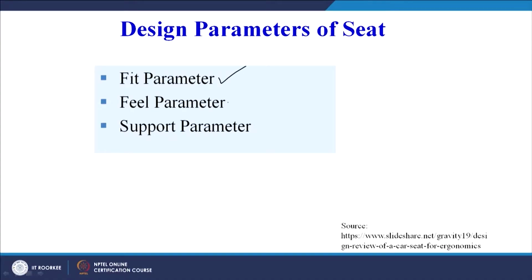So, therefore, let us again bring back our discussion to the car seat. When the design parameters of a car seat have to be decided, we see the fit parameters, we see the feel parameters, and we see the support parameters. So, we will see each one of these.